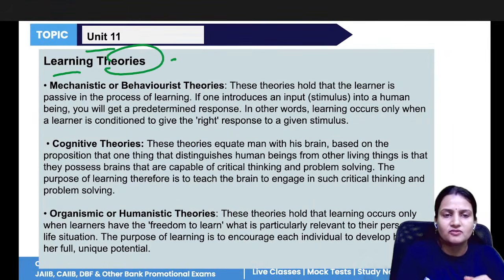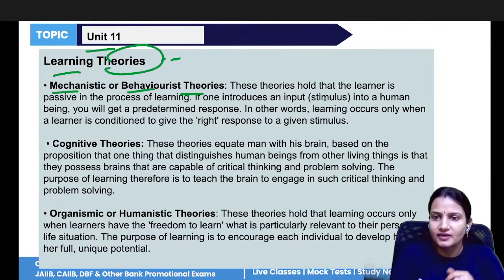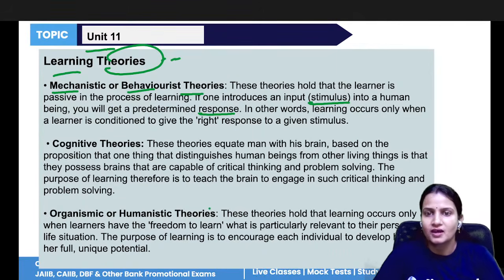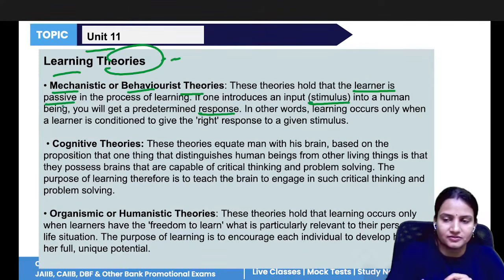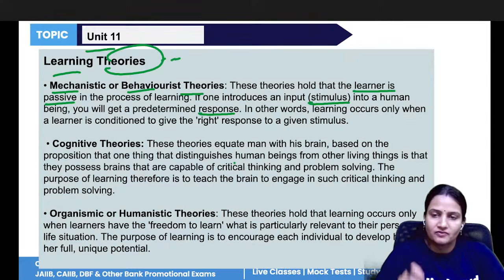Next, there are some learning theories that are important in this chapter. First is the mechanistic or behaviorist theory. What does it say? It talks about two words, stimulus and response. It says that the learner is passive.